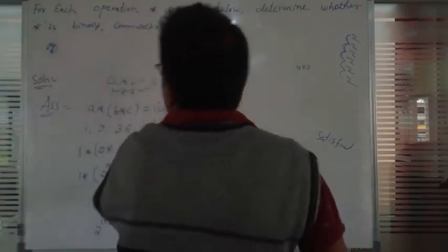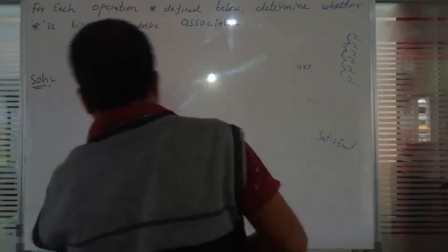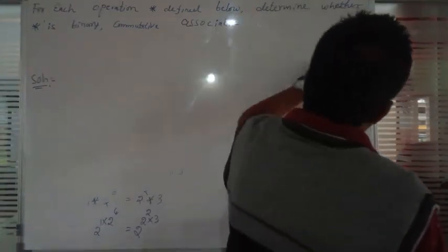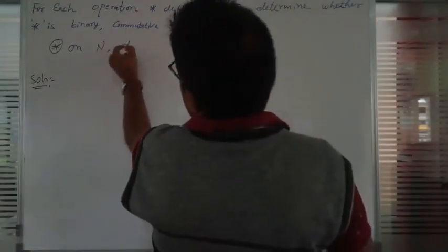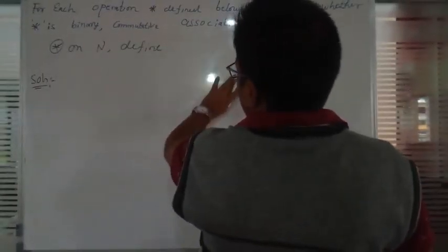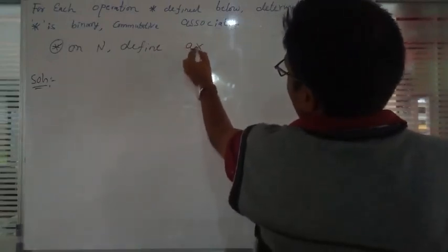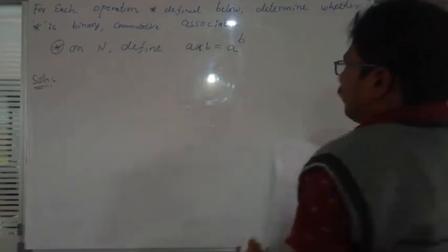The next one is the fifth question. I will take this one. On N define a star b is equal to a raised to b.